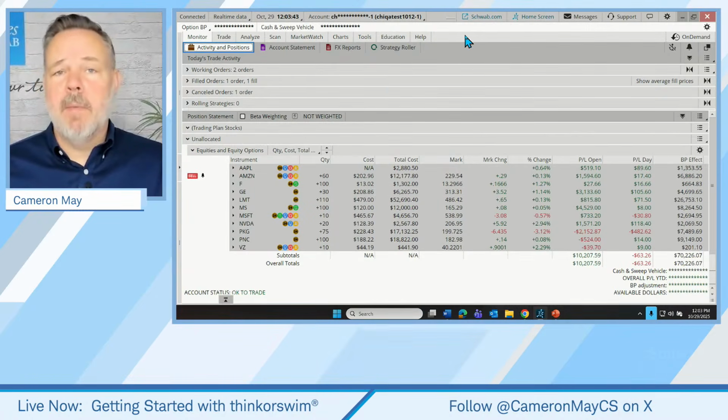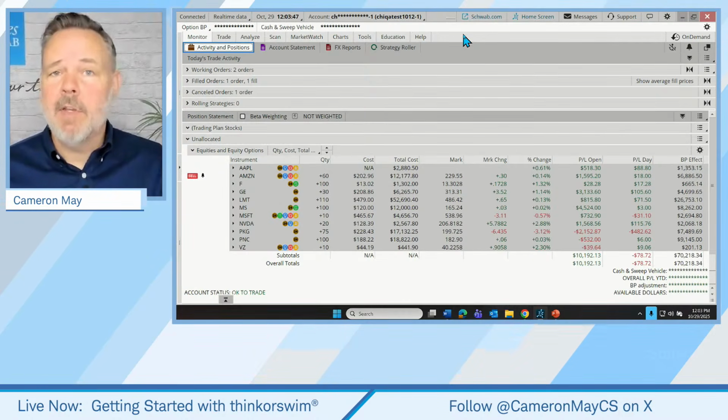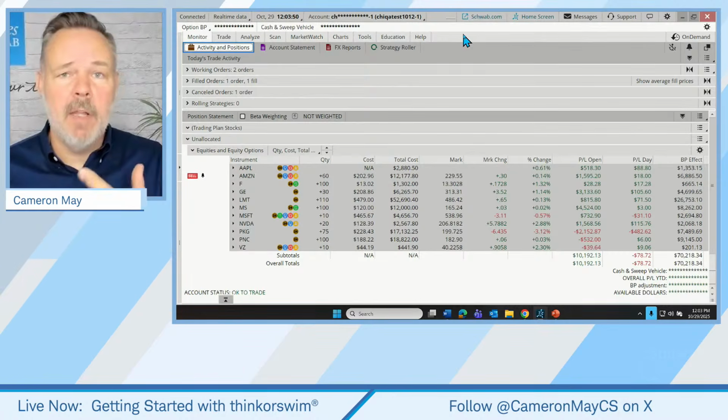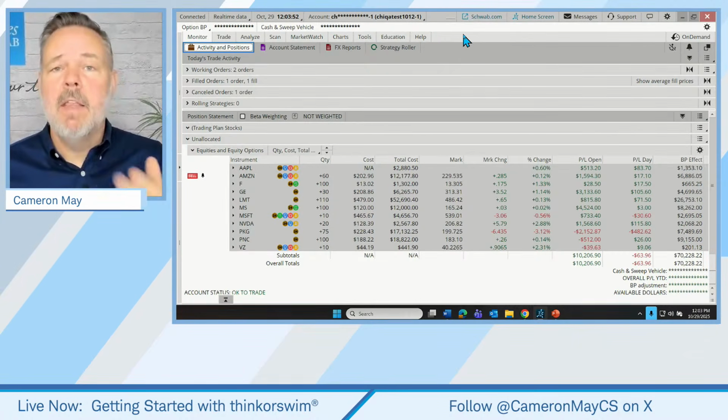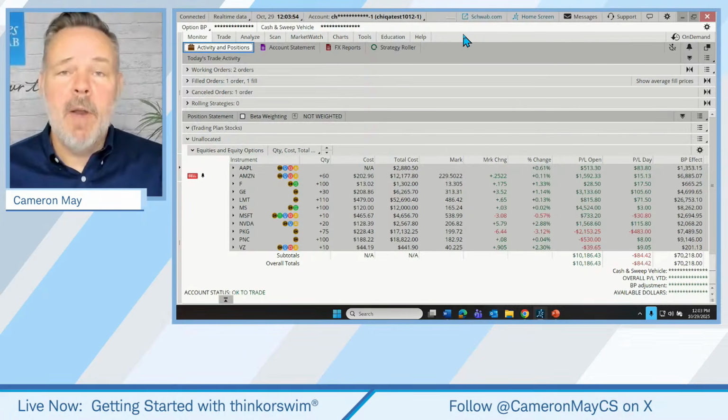Now, if you're not familiar with Thinkorswim Desktop, by the way, this is software that can be downloaded from within your Schwab Online account. You just go to the Trade tab and look for Thinkorswim. Click on that. Click on the big blue button. It'll walk you through the download process. But it doesn't cost anything to download Thinkorswim.